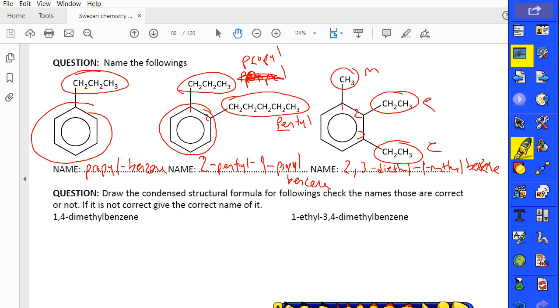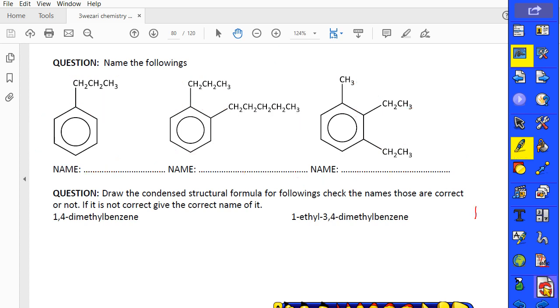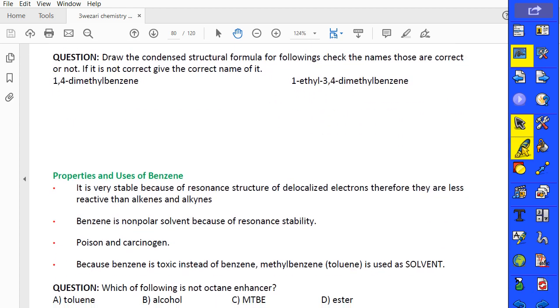And sometimes they will give you the structure and ask you the name, and sometimes they will give the name and ask for a structure, like the other questions. Let me show you these questions, after that I will continue the uses of benzene. For example, this one. Draw the condensed structure formula for the following. Check whether the names are correct or not. If it is not correct, give the correct name of it.